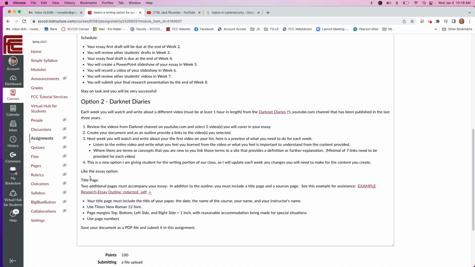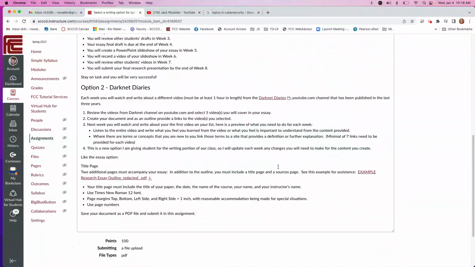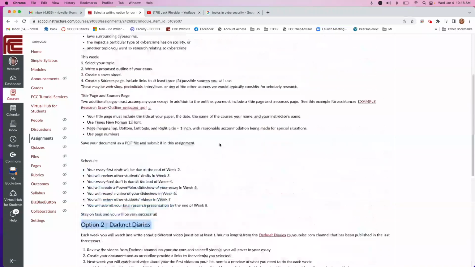So just like the essay, you'll use that same format I showed above to create your base document. So all your writing will be done in one document. The same formatting applies. Okay, and for this assignment, by submitting your outline of the 5 videos, you've selected this option if this is the option you want to go with. So give this some thought.